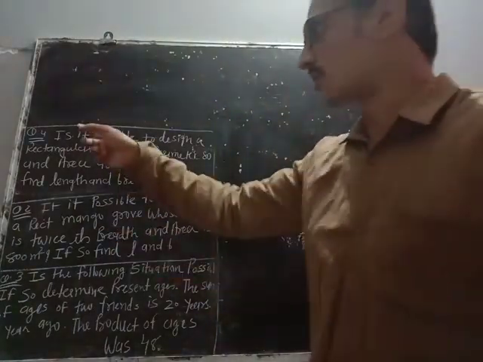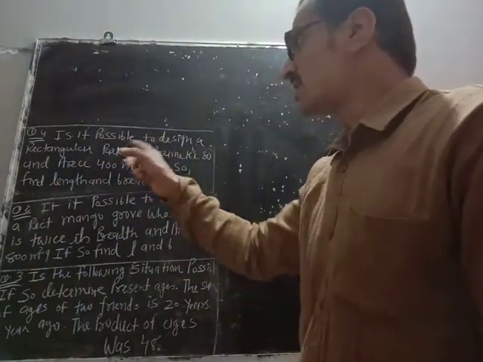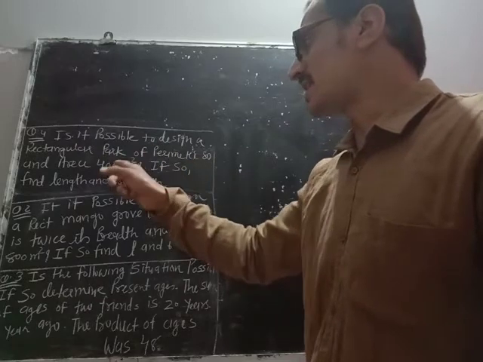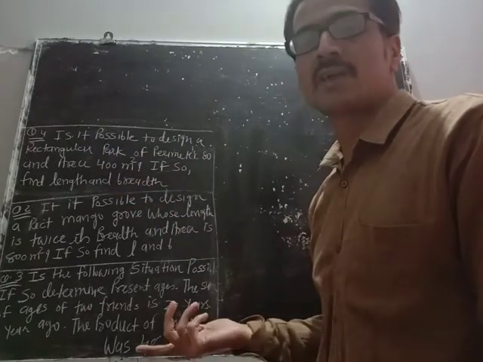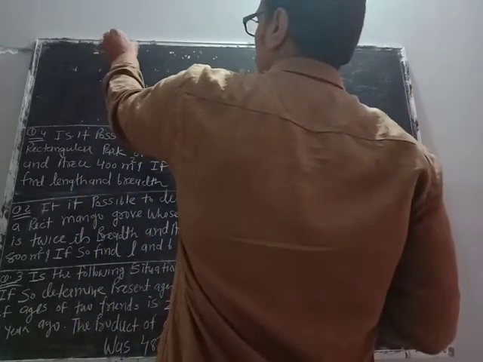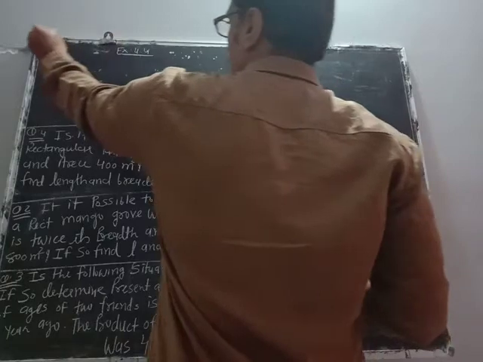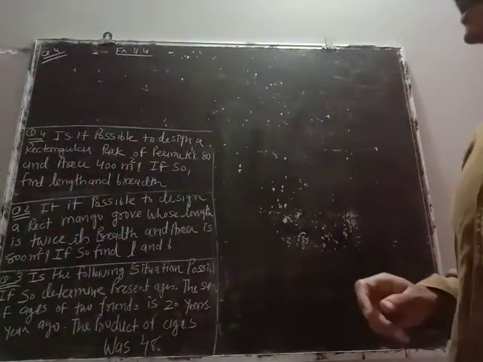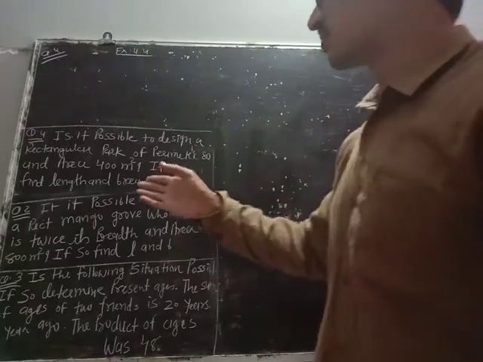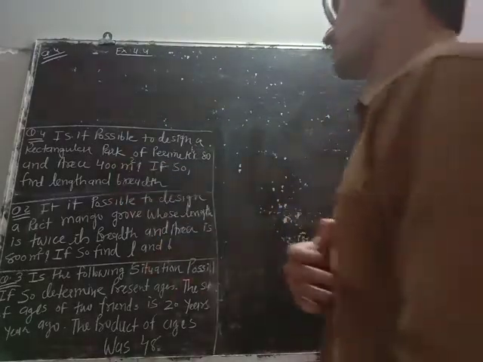Question number 4 now. Is it possible to design a rectangular park of perimeter 80 and area 400 meters square? If so, find length and breadth. Same type of sum it is. So what we'll do first, we'll suppose either length or breadth x. So I will suppose breadth x.